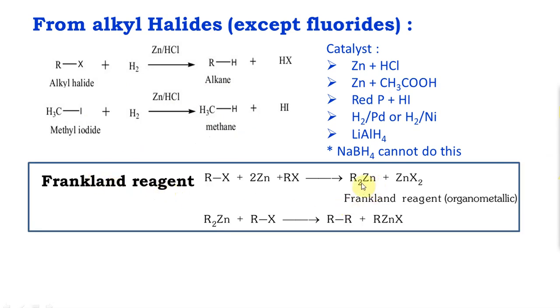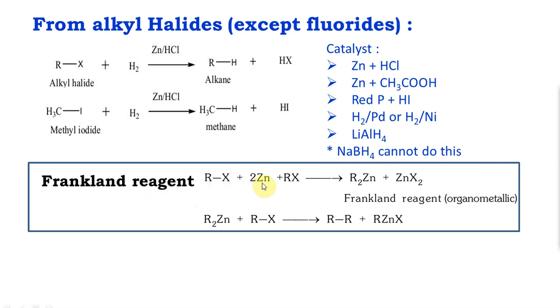Frankland reagent is nothing but dialkyl zinc. Anytime you have a carbon-metal bond, any metal, it doesn't matter, those compounds are called organometallic compounds. This has come in match the following, or choose the best option: which among the following is not an organometallic compound? So basically you have to identify whether there is a carbon-metal bond. This is an organometallic compound, a perfect example; a carbon-zinc bond is there. Dialkyl zinc is called Frankland reagent.